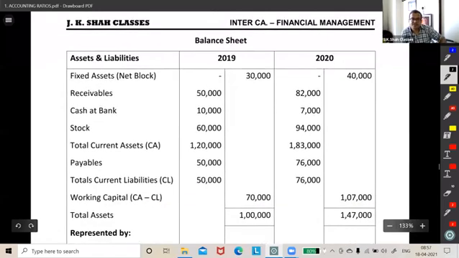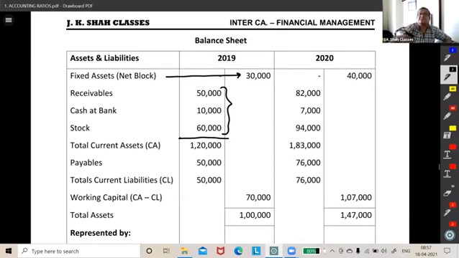Then fixed assets are given. Total value. Receivable, cash, bank, stock. See, the total of these three is your total current assets. 50 and 10, 60, 60 and 60, 120. So this plus this is 120. You understand when I say, read the question carefully. That's what we are doing right now.